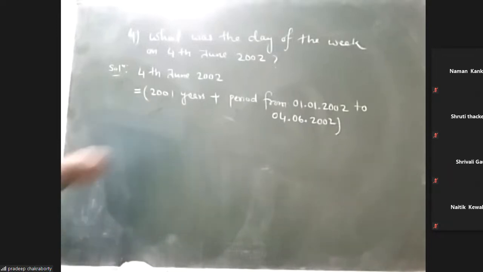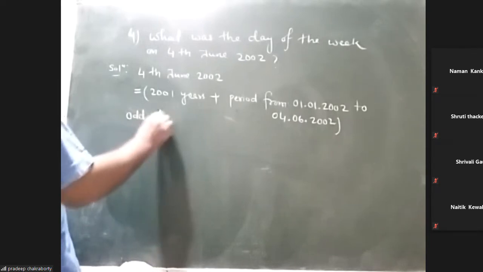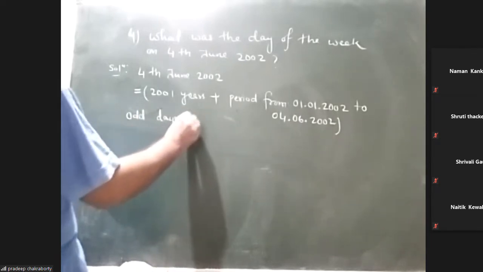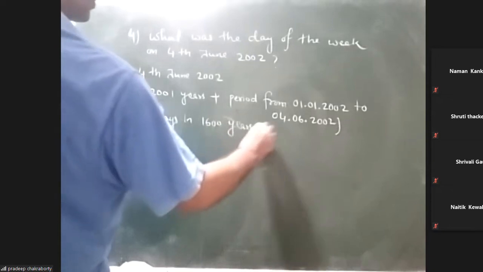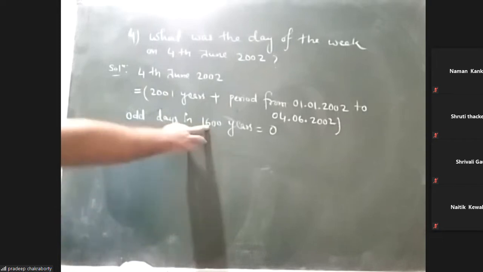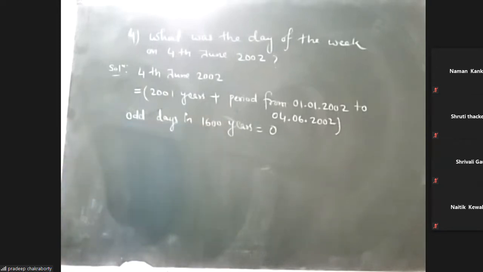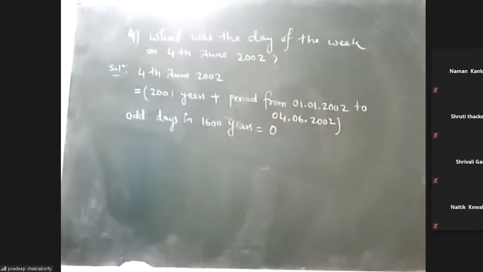First of all, we'll start with the odd days in 1600 years. It is 0. We start with that reference, because we know when a century is divisible by 400, the number of odd days is 0. So odd days in 1600 years is 0. Then odd days in 400 years is also 0.